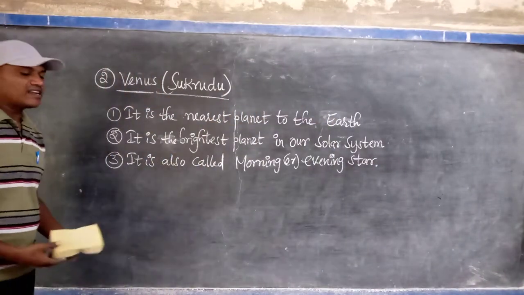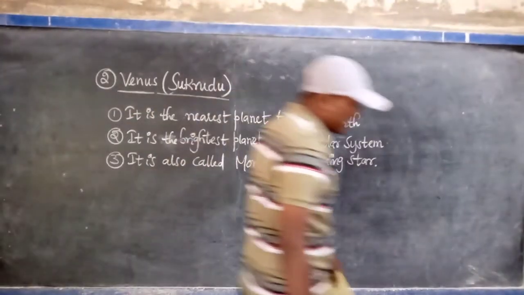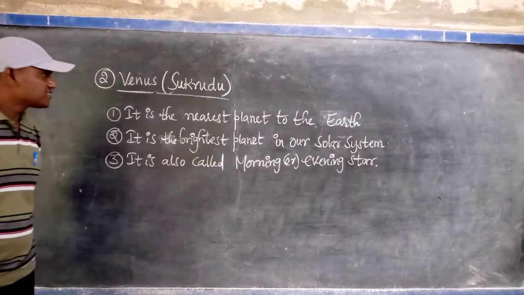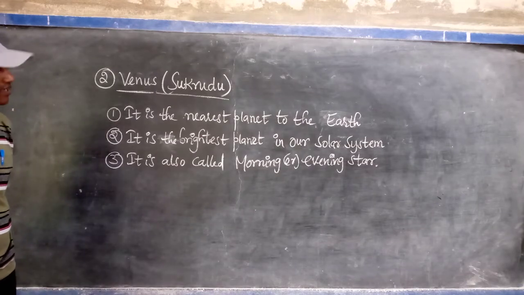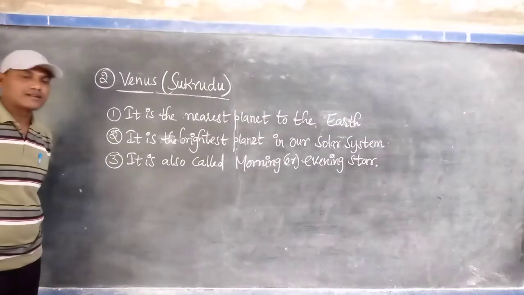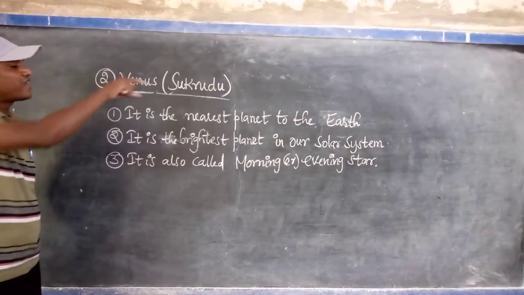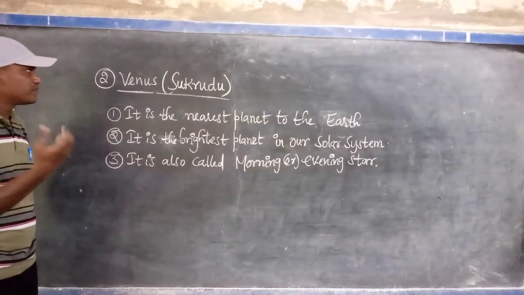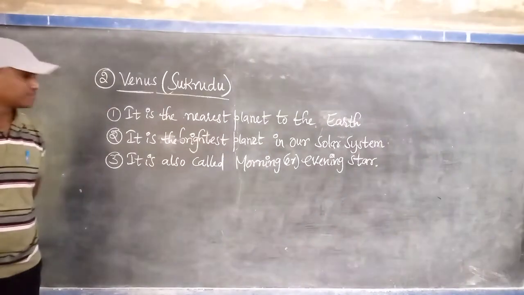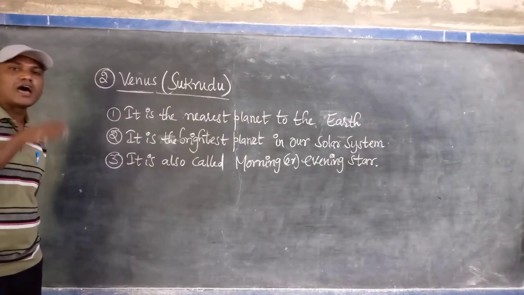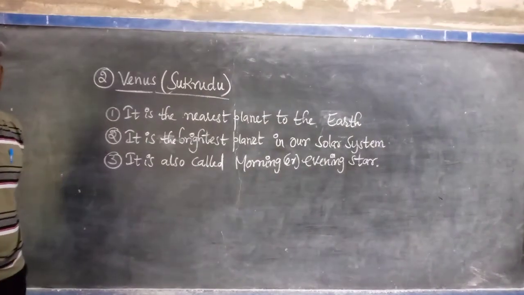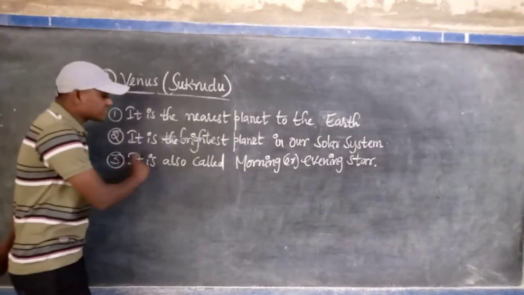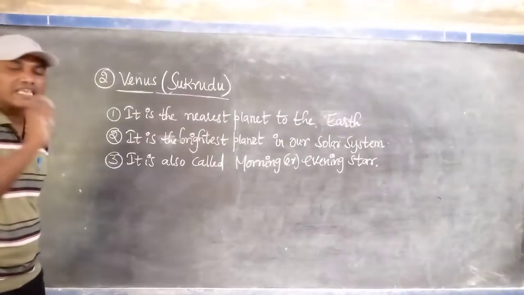So, what are the three key points about Venus or Shukra? Mainly 3 points we discuss here. One, it is the nearest planet to the Earth, like Mercury is the nearest to the Sun. Two, it is the brightest planet in our solar system. Among the 8 planets, Venus is the brightest planet, because when light falls on it, most of the light is reflected back. That's why it appears more shiny. Okay. Next one, it is also called morning or evening star.